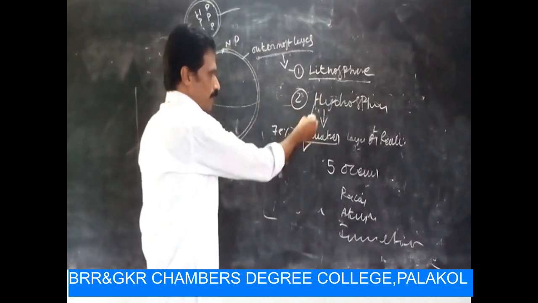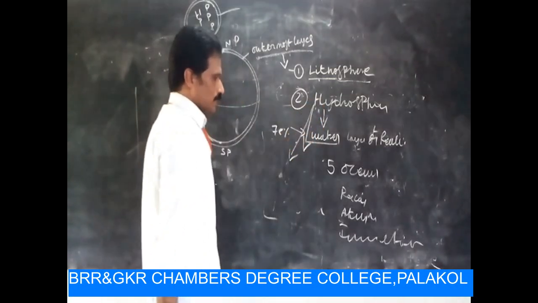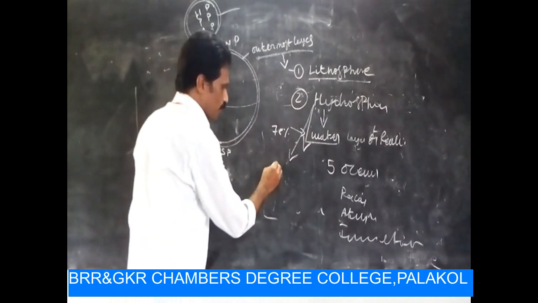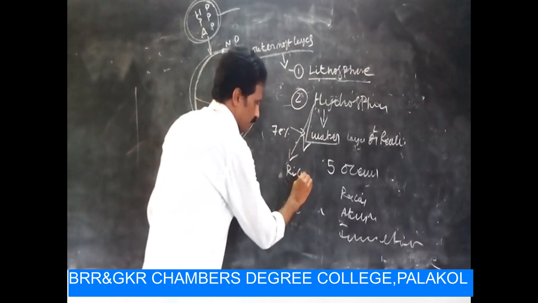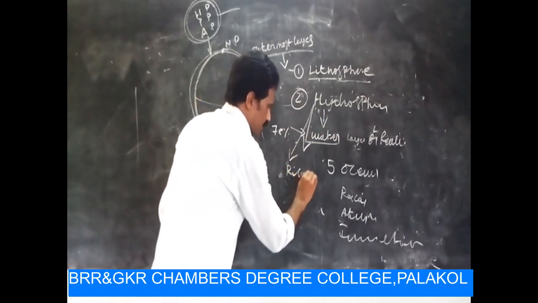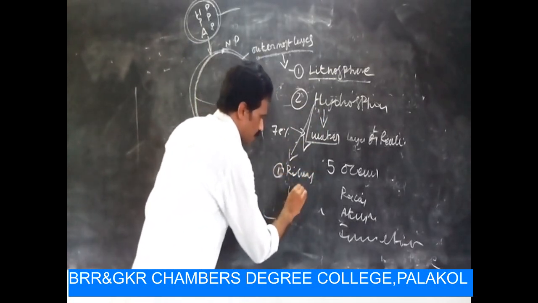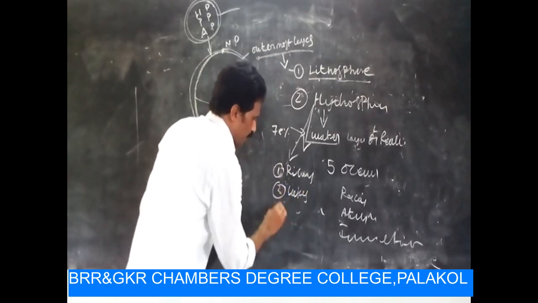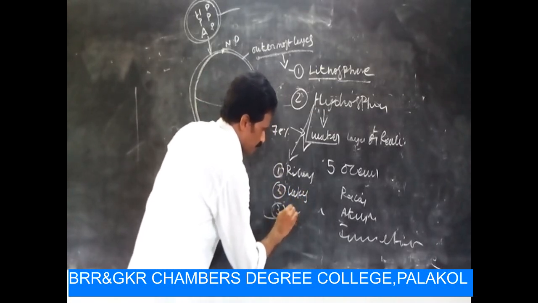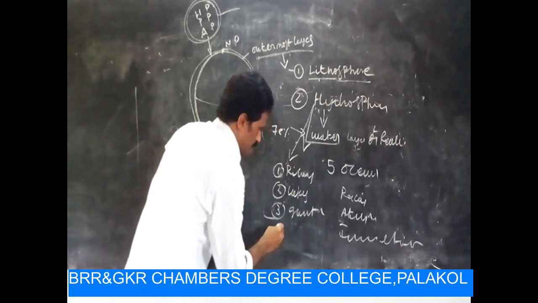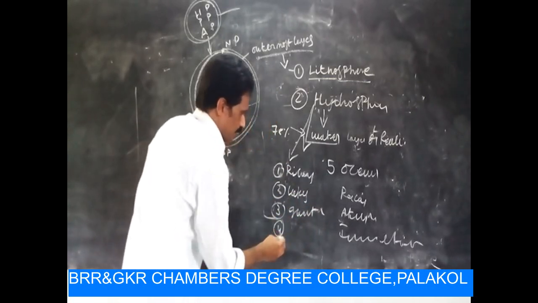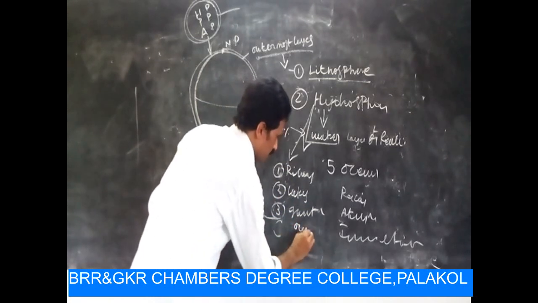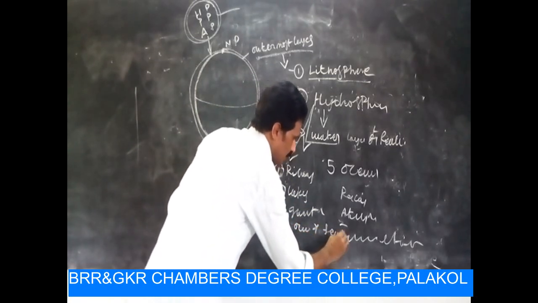The hydrosphere also has components like water bodies such as rivers, lakes, groundwater, oceans, and seas.